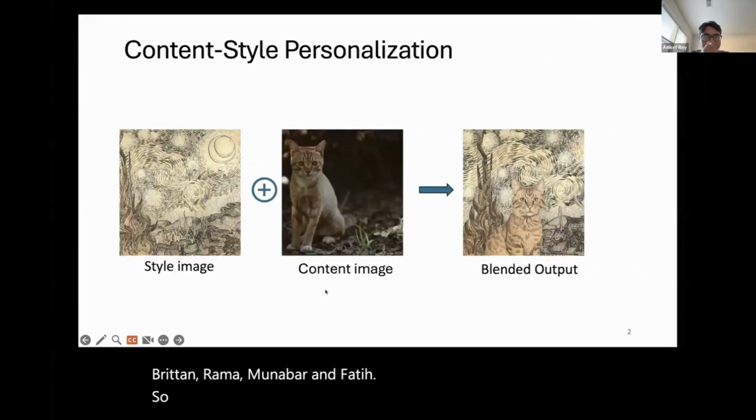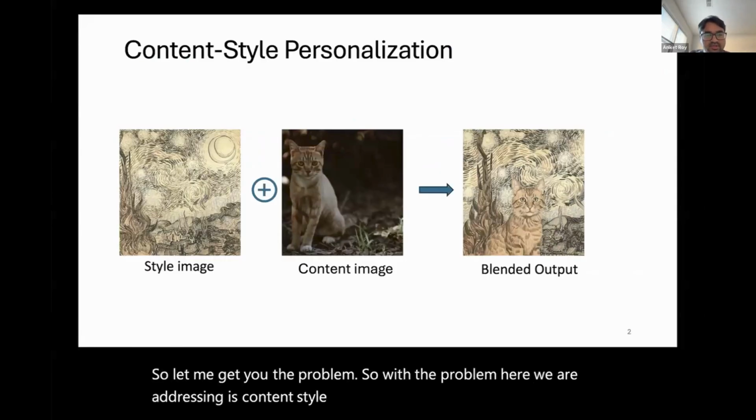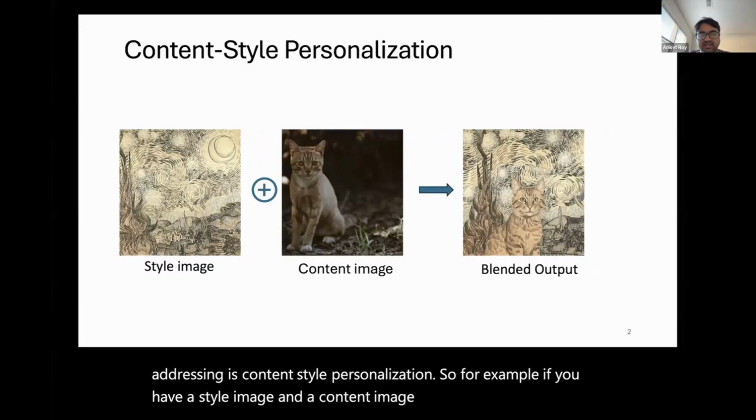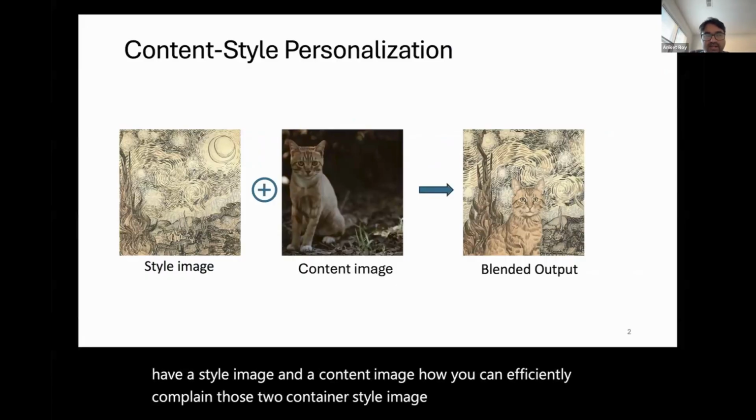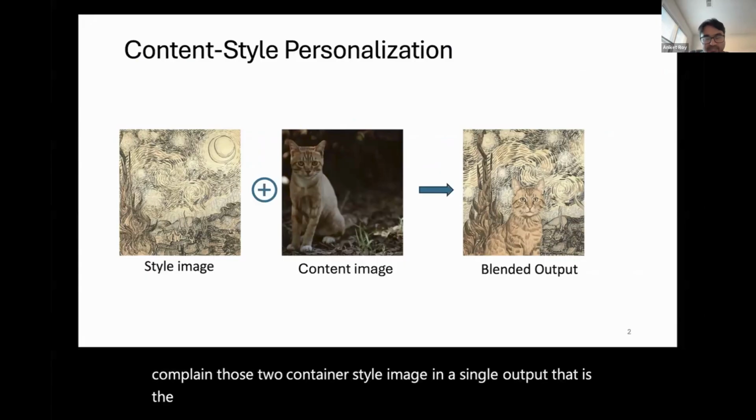So let me get into the problem. The problem we are addressing here is content style personalization. For example, if you have a style image and a content image, how can you efficiently blend those two, content and style image, in a single output? That is the challenge we are having.